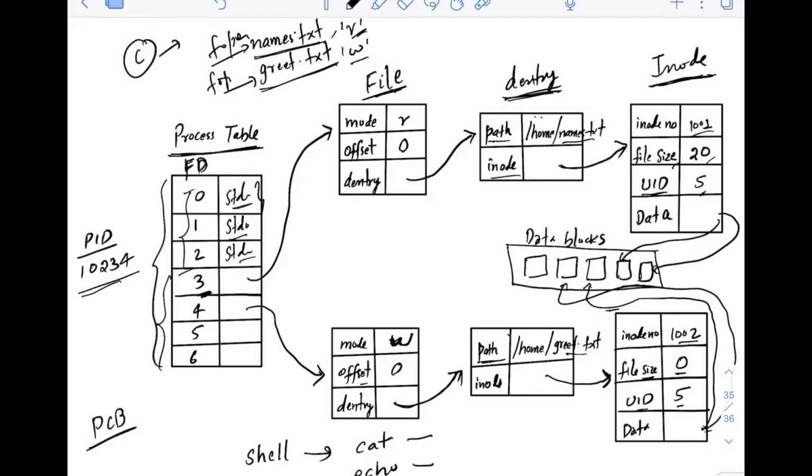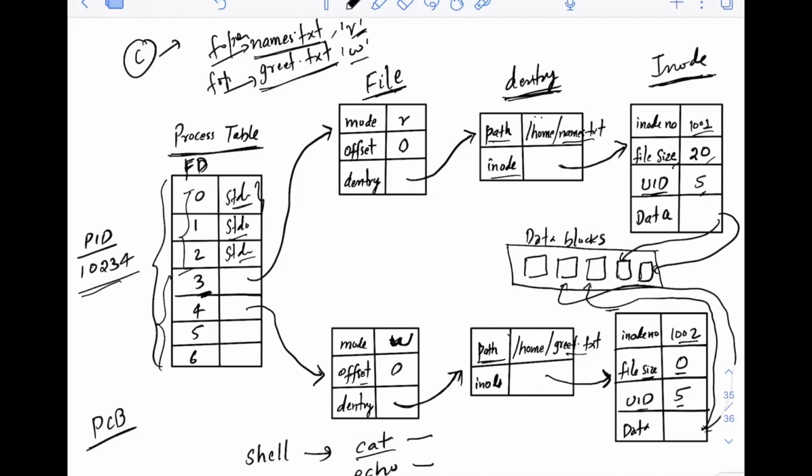But if you are writing, even in the case of the cat command and echo command, a similar thing is going to happen. So you can read a file even from the shell, or from your code itself. You can use even the Python programming language or Java for reading and writing a file. In each of these, the same things are going to happen in the background in the Linux operating system.